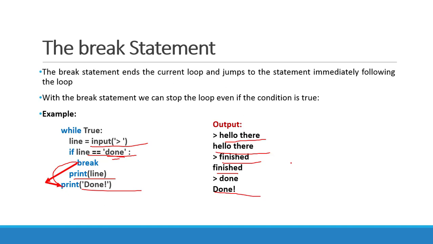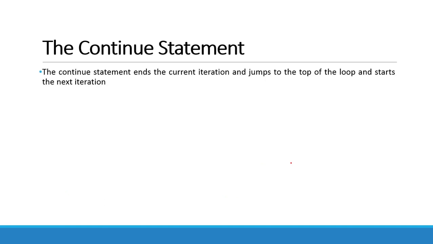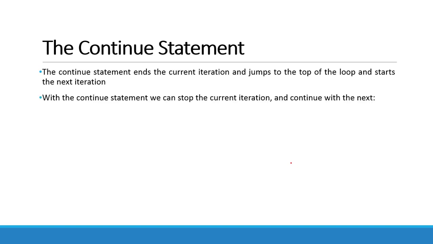Next statement is the continue statement. The continue statement ends the current iteration and jumps to the top of the loop and starts the next iteration. So with the continue statement, we can stop the current iteration and continue with the next.